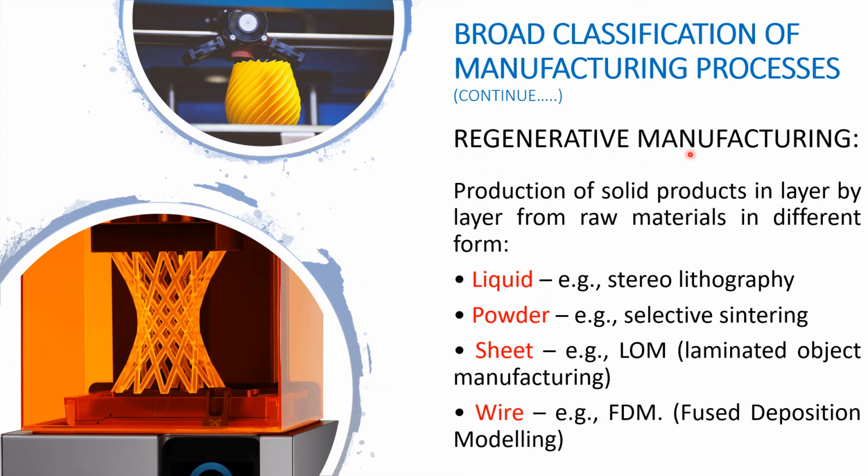Somewhat similar to the first category, different forms of raw materials are used for constructing a product, like liquid, powder, sheet and wire. Actual images of different regenerative processes are shown on the left side of this slide.